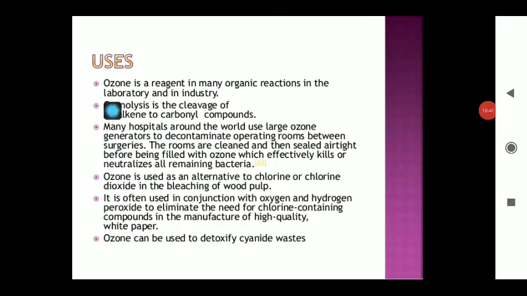Uses: ozone is a reagent in many organic reactions in the laboratory and the industry. Ozonolysis is the cleavage of alkenes to the various carbonyl compounds. You know what are carbonyl compounds? These are the aldehydes, ketones and carboxylic acids.